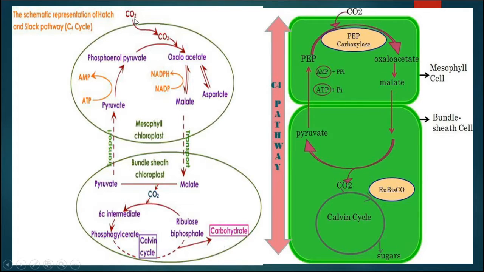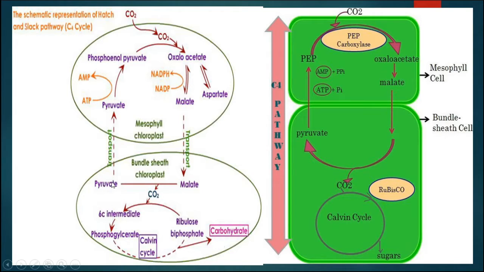Now carbon dioxide will enter into this cell. In the C3 pathway RuBP was there; here it will be PEP, that is phosphoenol pyruvate, which will combine with carbon dioxide and form oxaloacetic acid, the first stable compound, that is a C4 compound. Now it will undergo the synthesis of malate or malic acid, which will be transported into the next cell, that is the bundle sheath cell's chloroplast, where this malic acid will be